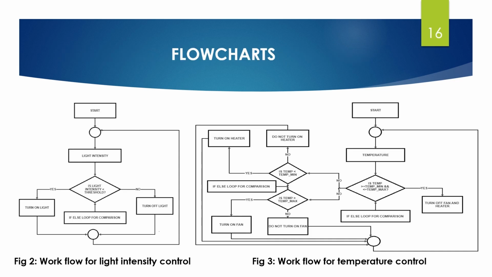Flowcharts. So figure number 2 shows the flowchart of light intensity control. Here, when the light intensity of the greenhouse will be below the preset threshold value, then the light is turned on.